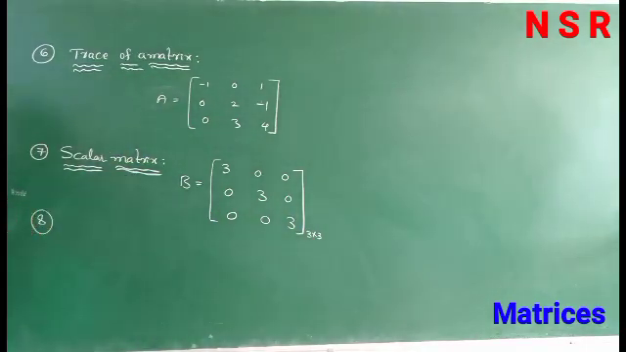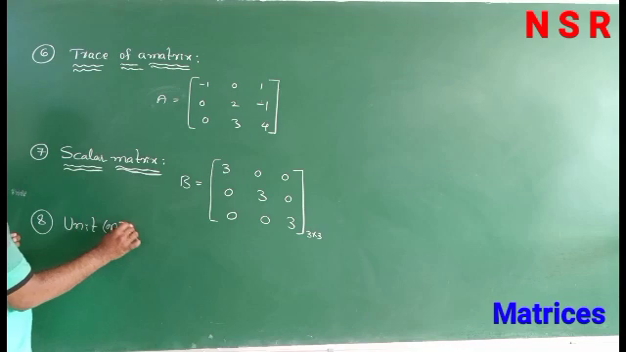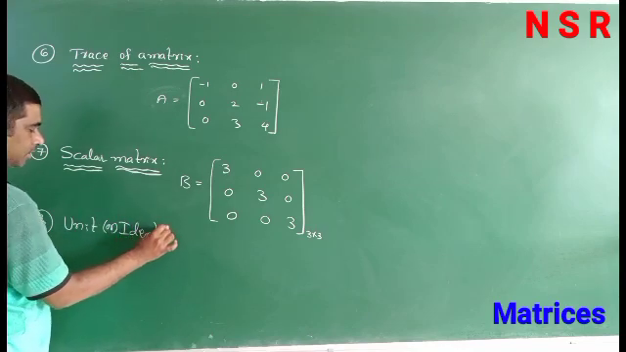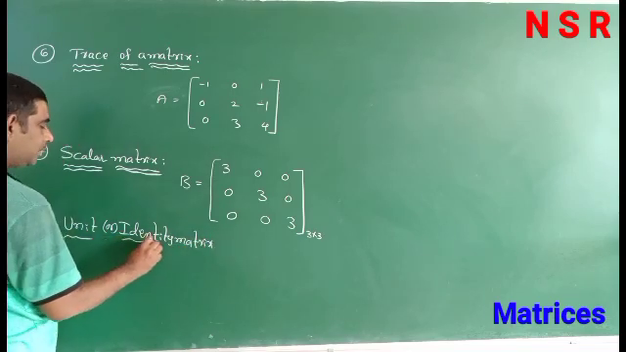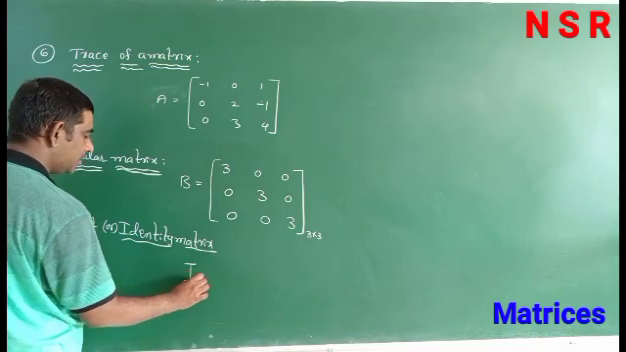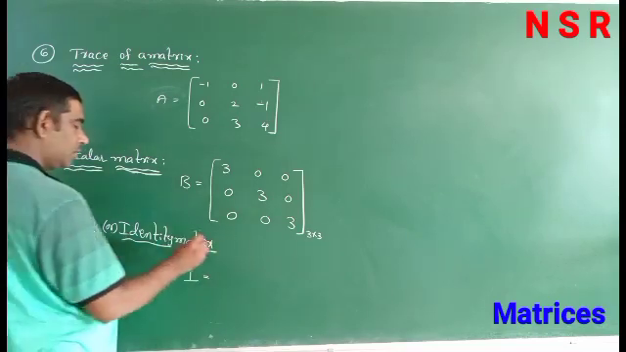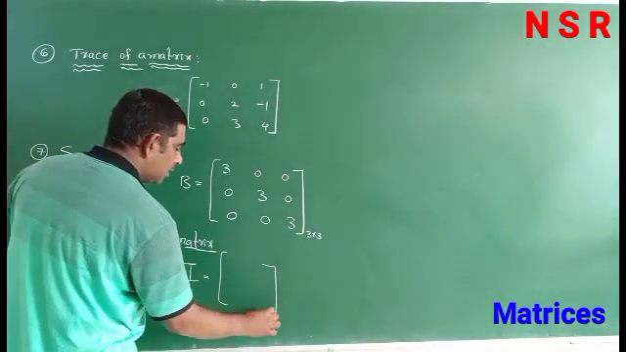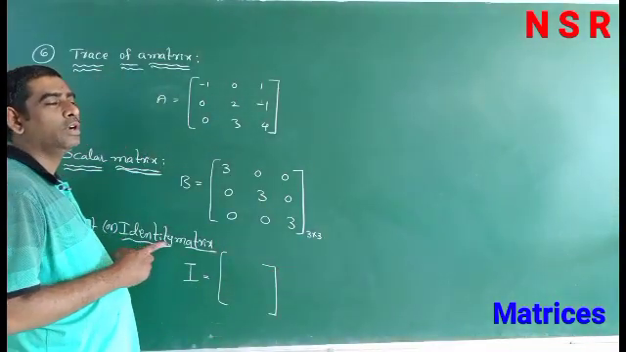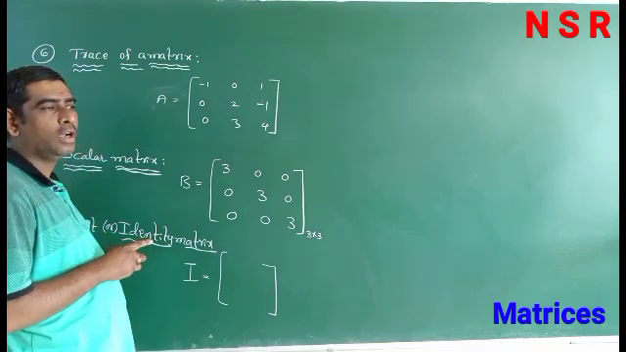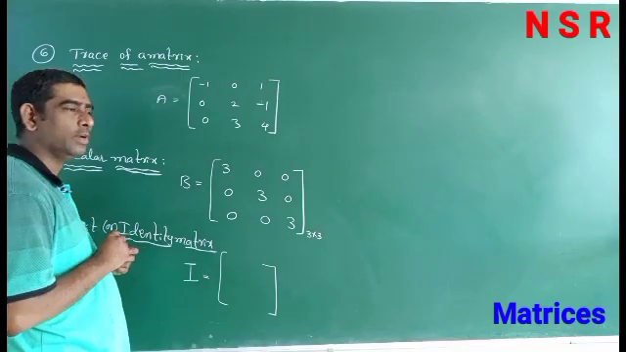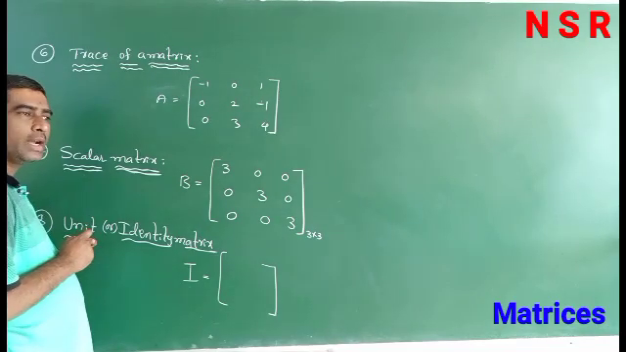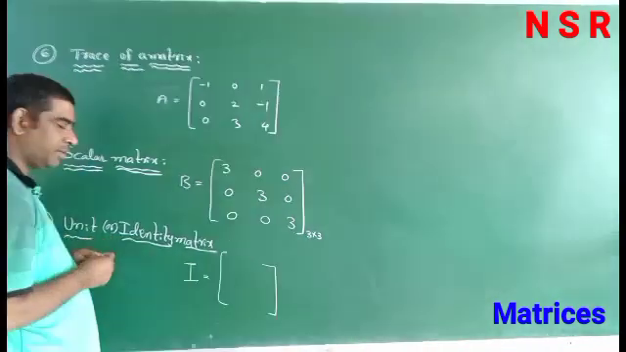Next, unit matrix or identity matrix. It is denoted by I. Means all diagonal elements equal to 1. Unit means 1. All diagonal elements 1 and other than diagonal elements, non-diagonal elements are equal to 0, is called unit matrix or identity matrix. It is denoted by I.